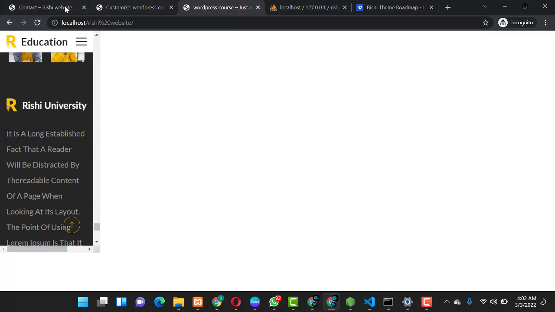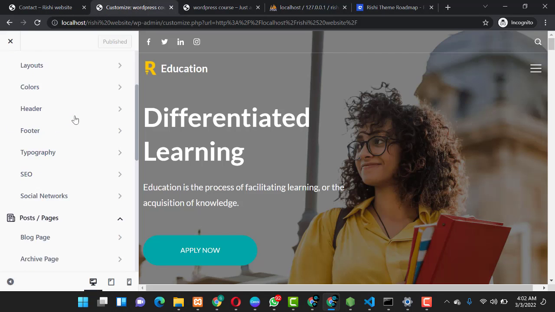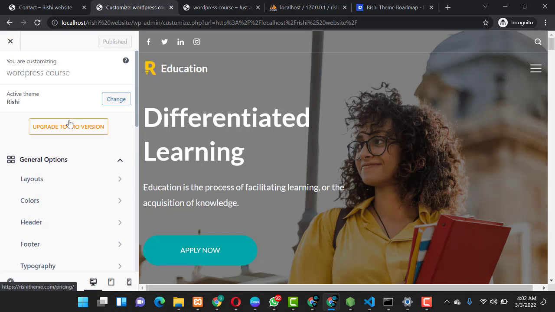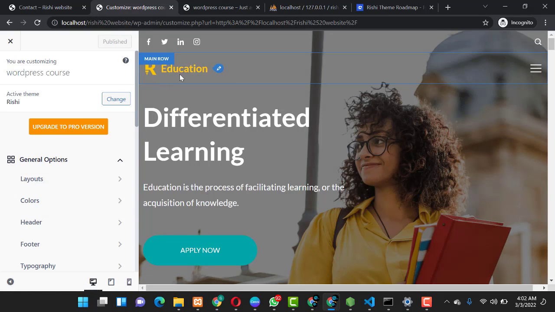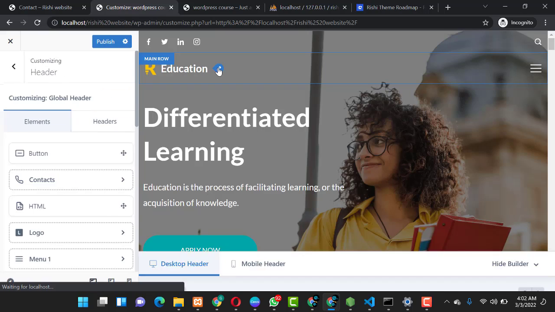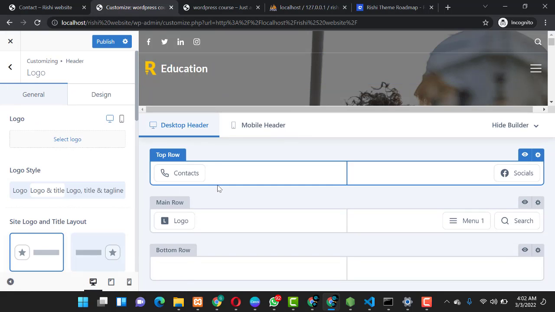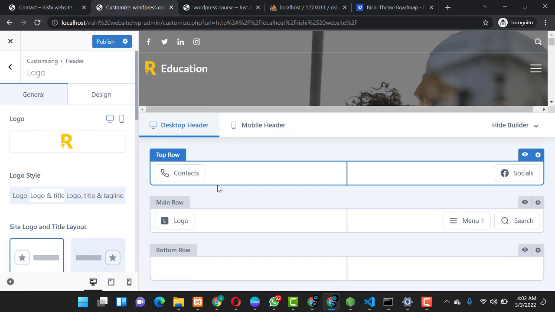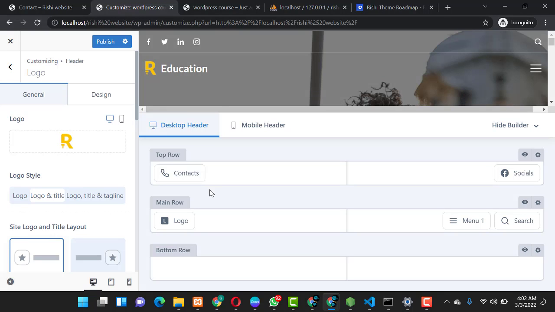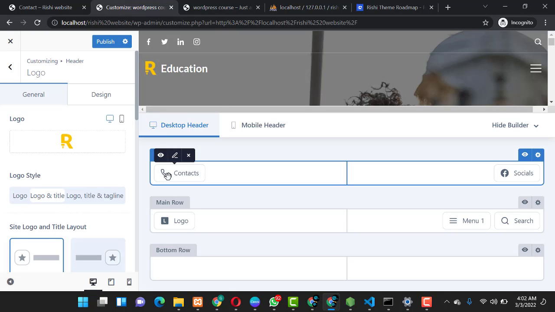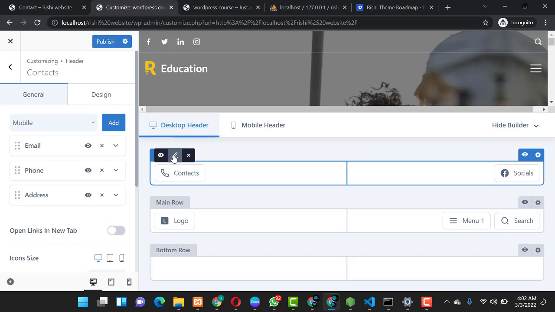Okay guys, so everything being equal, I will show you guys how you can first of all change your logo. You can even hover over the logo bar and you see this pencil icon here. You can click on the pencil icon. It will enable you to edit your logo or edit the header zone. So over here at the header zone, you have the contact section and you have the social media section. So at the contact section, you can click on this pencil icon here.